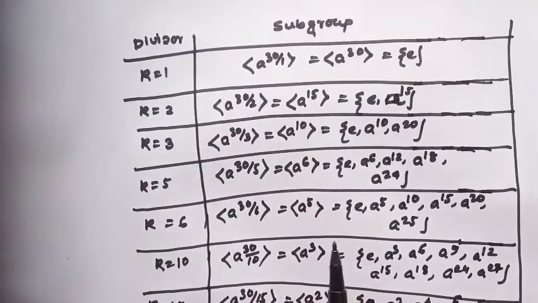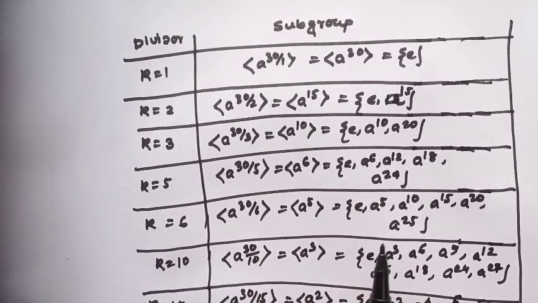Now I will show the lattice diagram of Z30. What are the subgroups of Z30?